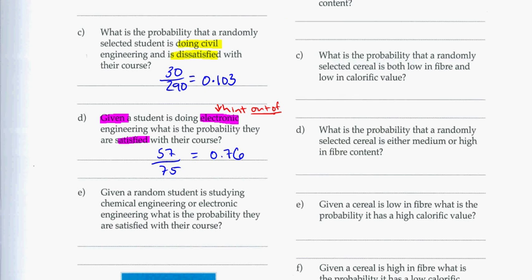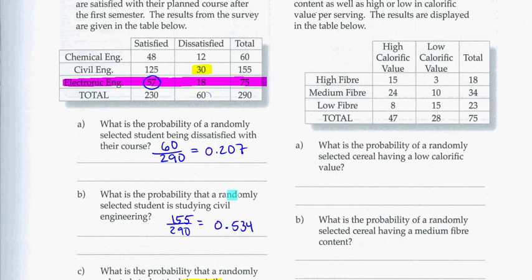E. Given, again, we've got another hint, a random student is studying chemical engineering or electronic engineering, what is the probability that they're satisfied with their course? So which ones am I looking at here? I'm going to look at the people who are in chemical or in electronics. So I've got two categories I can pull from.